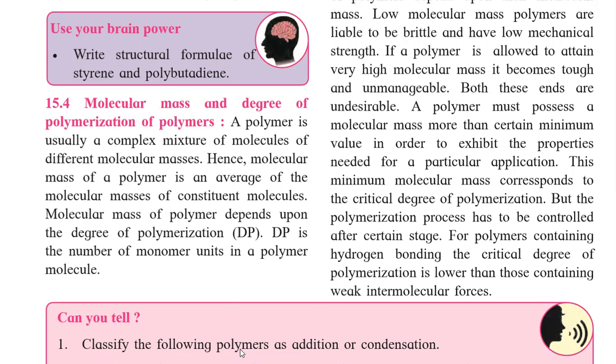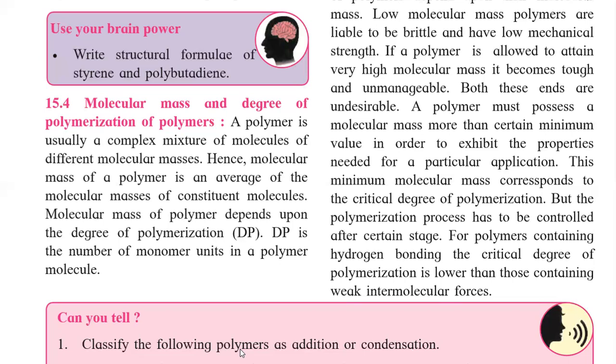So at this point, we know very well that a polymer is a large molecule. It is a complex molecule consisting of many monomers, or many starting material molecules, united together, condensed together, added together to give a large size molecule that is called a polymer. So the molecular mass of a polymer is the average molecular mass of the constituent molecules, meaning monomers.